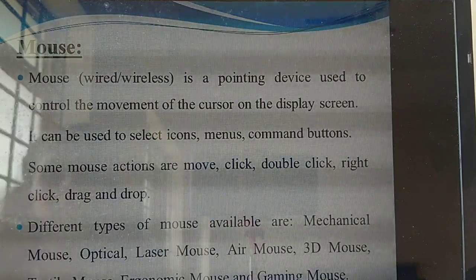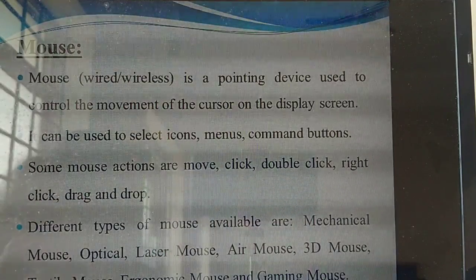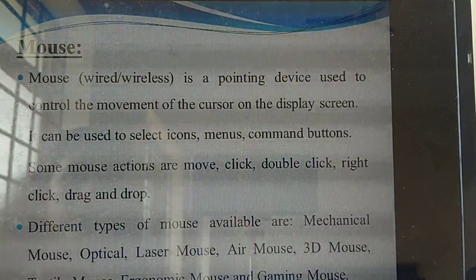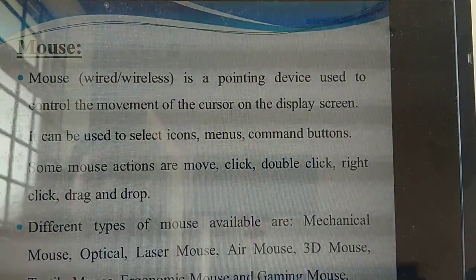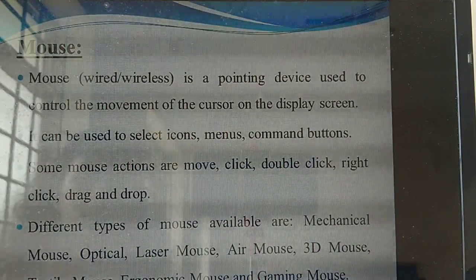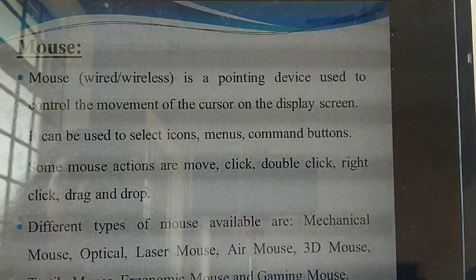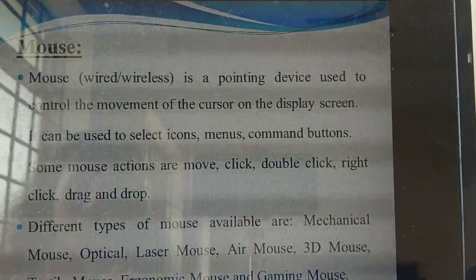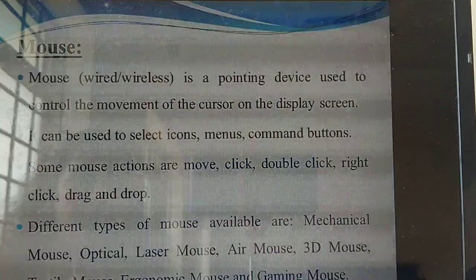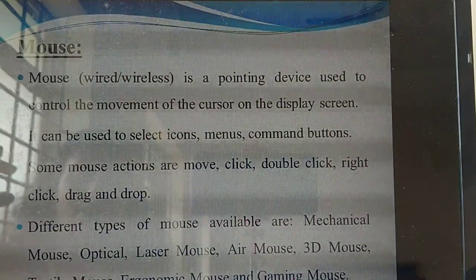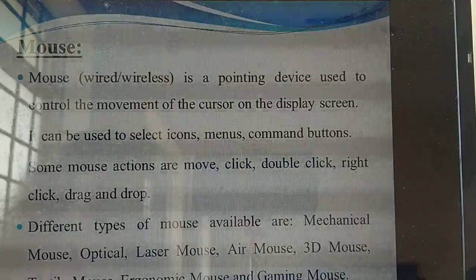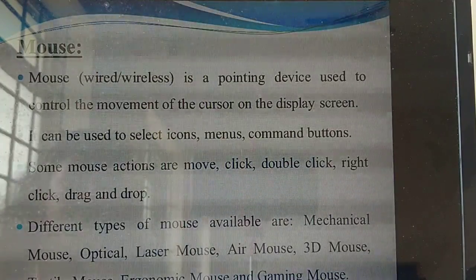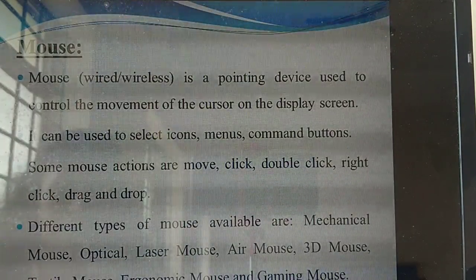So differentiate between keyboard and mouse. The first point is a wired mouse as well as a wireless mouse. The keyboard is used for typing characters. The mouse is a pointing device used to control the cursor. What is the use of the keyboard? You can type characters and keys. The mouse is used to select icons, menus and buttons. You can move, click, double click. There are different kinds of mouse. Understand? So by this I am ending this session.